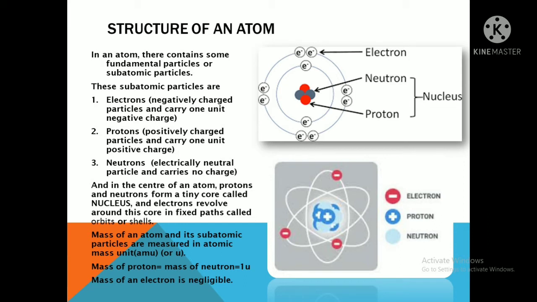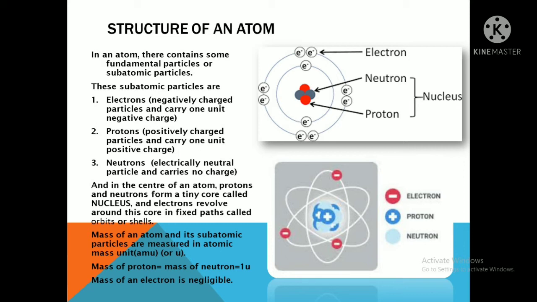The mass of a proton is equal to the mass of a neutron, which is equal to 1 u, and the mass of an electron is negligible. So this is the structure of one atom. Which one is negatively charged, which one is positively charged, which one is neutral? Okay, so you have to see this one. Students, it is also given in your book.